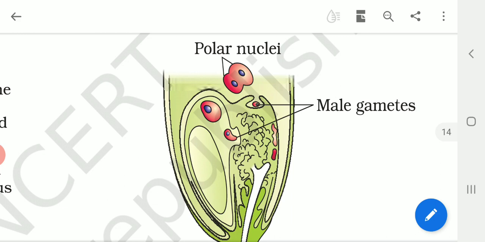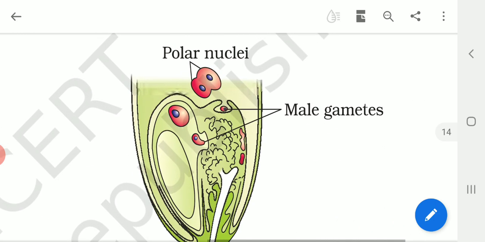So there are two fertilizations in angiosperms, all flowering plants. One is where the zygote is formed, which later develops into the embryo. The second fertilization is where the second male gamete fuses with the polar nuclei to form the primary endosperm nucleus, which develops into endosperm later on to provide nourishment to the developing embryo.